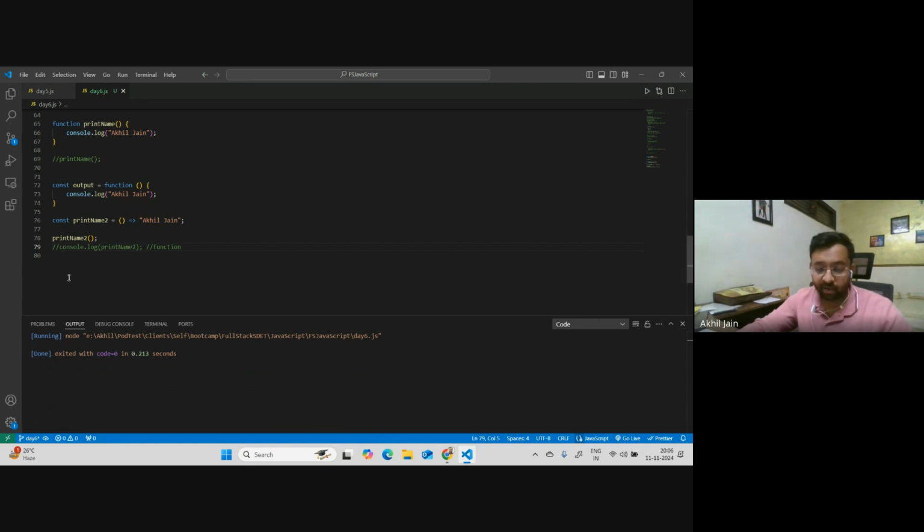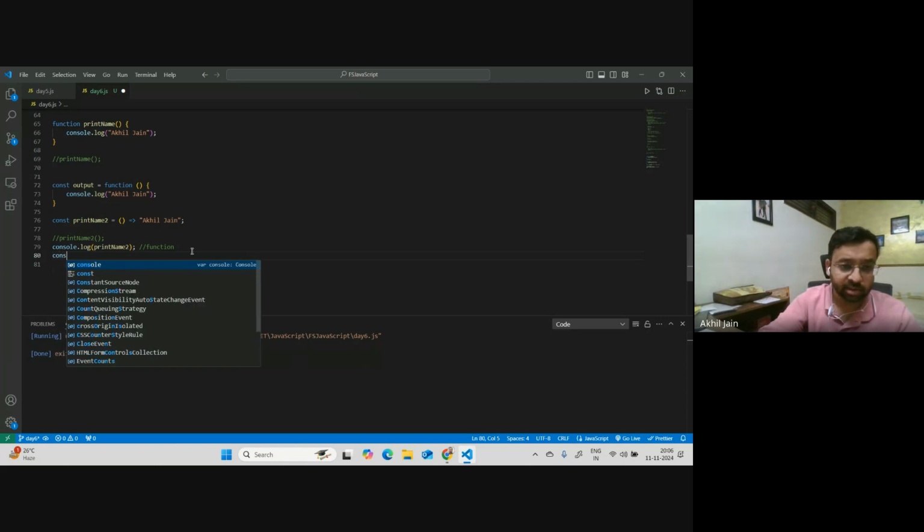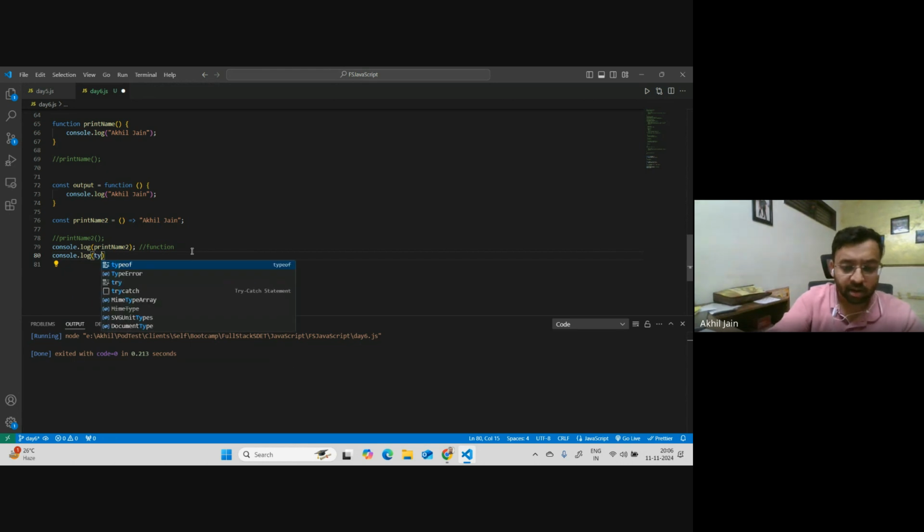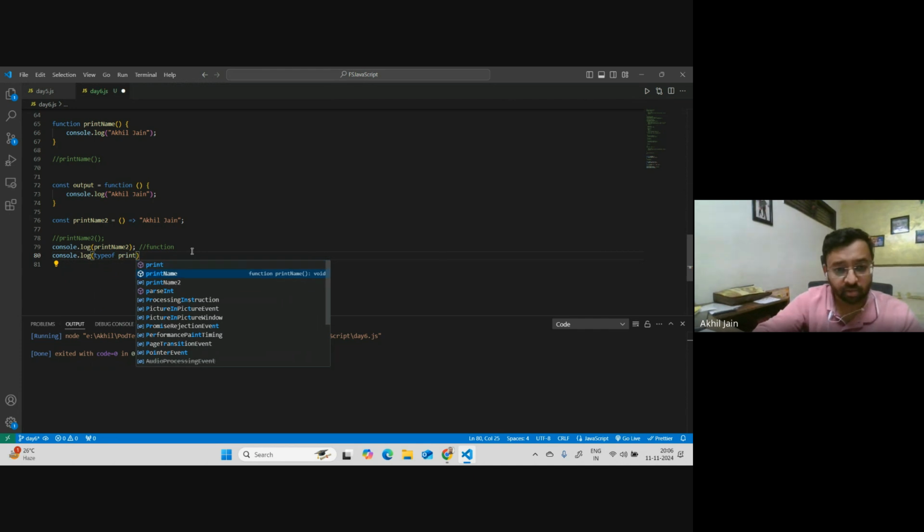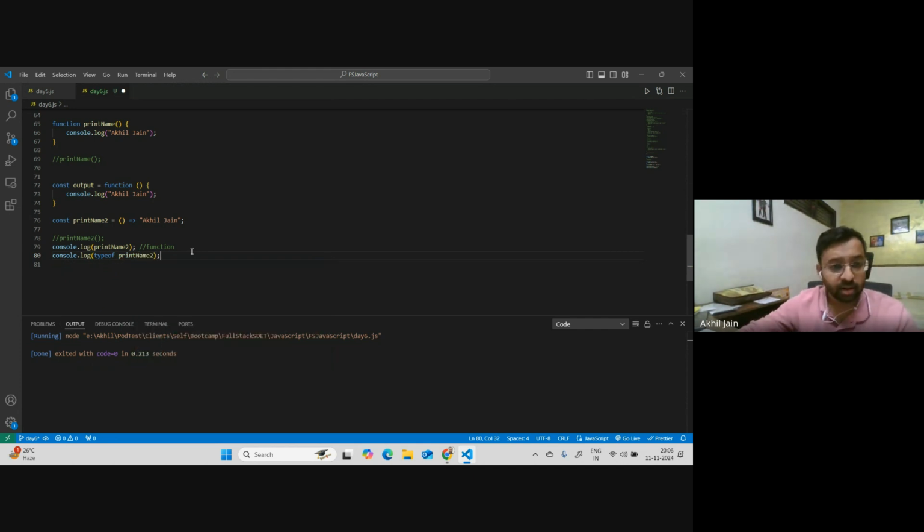But now what will happen if I do this part? Let me just comment it out. If I do console.log print name 2, what should it say now? Just a second. I wanted to do typeof, did I do that? I think I did not. Let me just do the earlier part first.